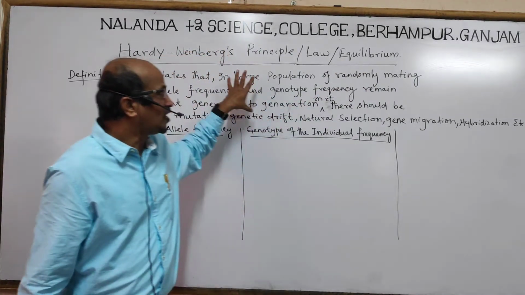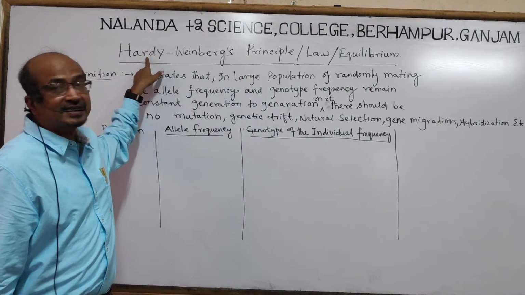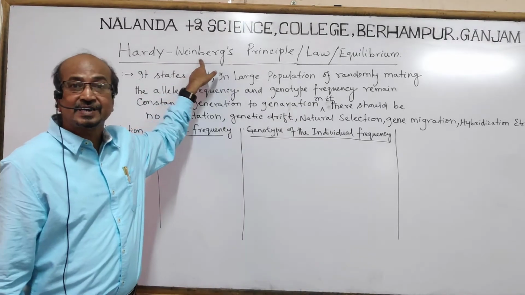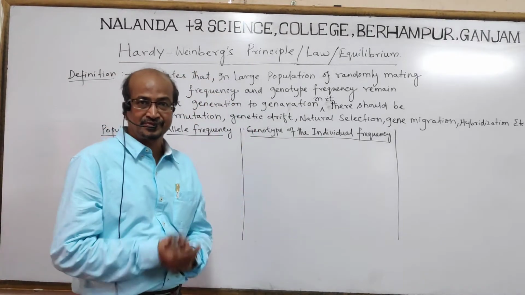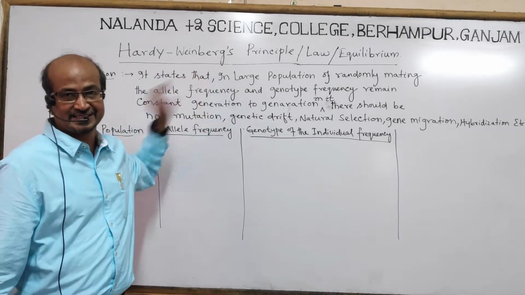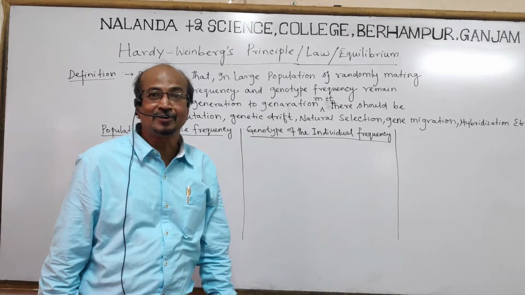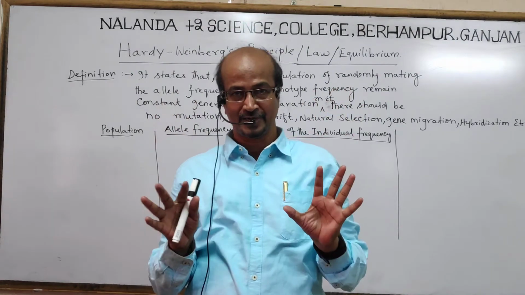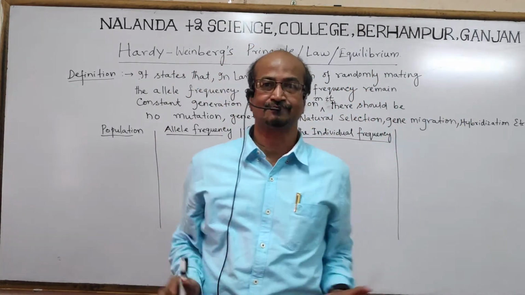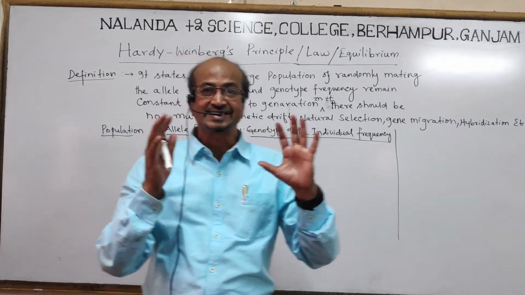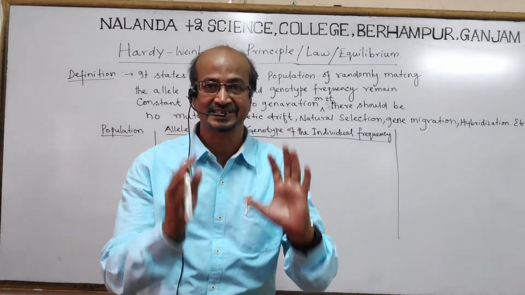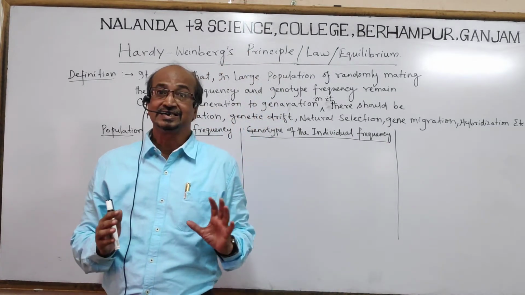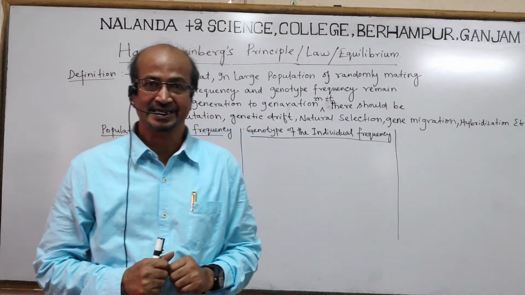This law was given by Thomas Hardy, a British mathematician, and Weinberg, a biologist. Both of them made this law regarding population genetics, and they studied the population. It may be a human population or any animal population. They studied their genetics. What are the characters in that population? What are the genotypes of the population?